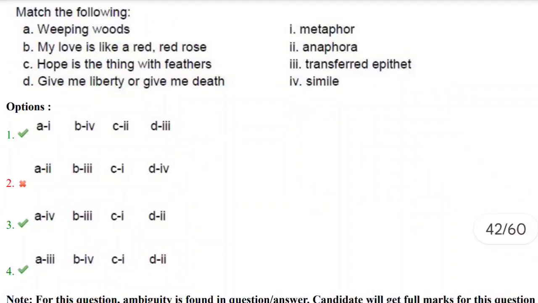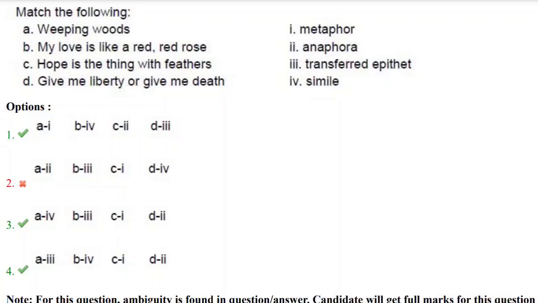Match the following. And here we have the question on figures of speech: metaphor, anaphora, transferred epithet and simile. Weeping words, my love is like a red rose, my hope is the thing with feathers, give me liberty or give me death. Yes, the easy thing here is metaphor and simile.